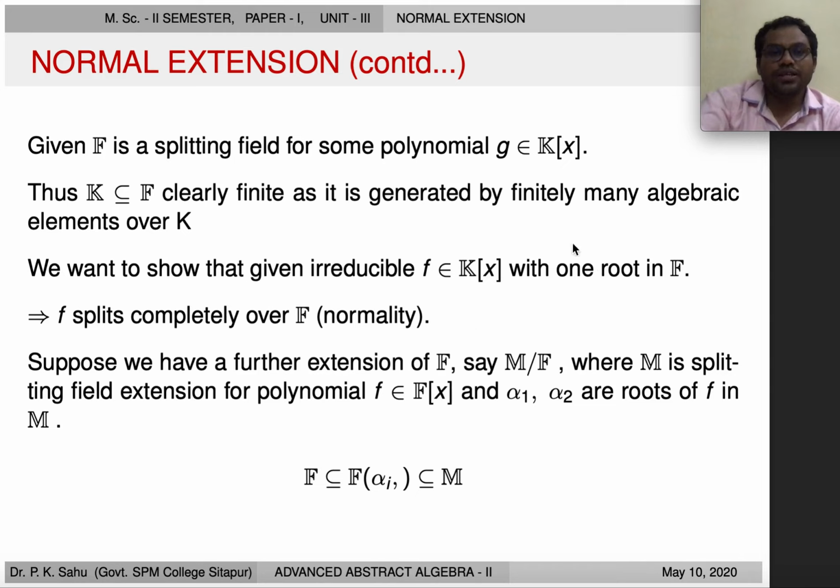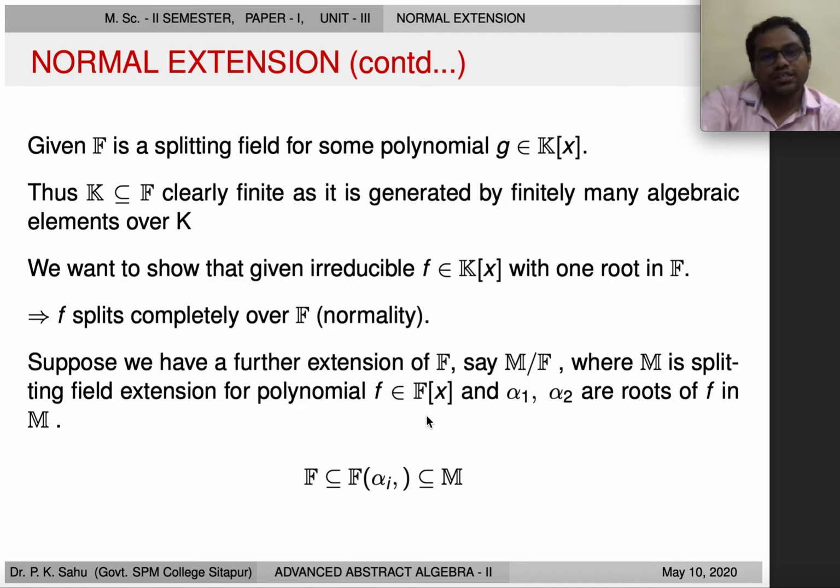Now in place of K[x], we are talking about f which lies in F[x], because F is an extension of this field K, so f which lies in K[x] will also lie in F[x].